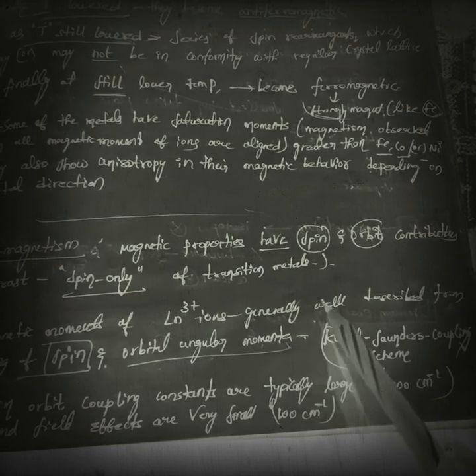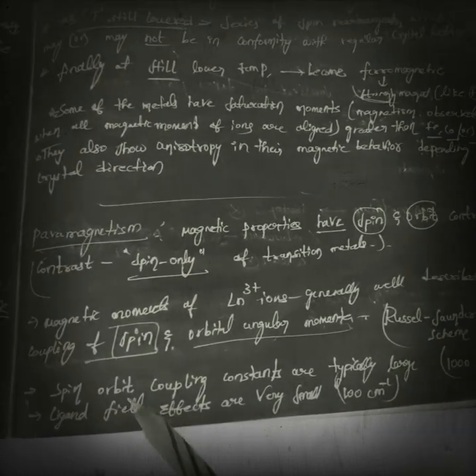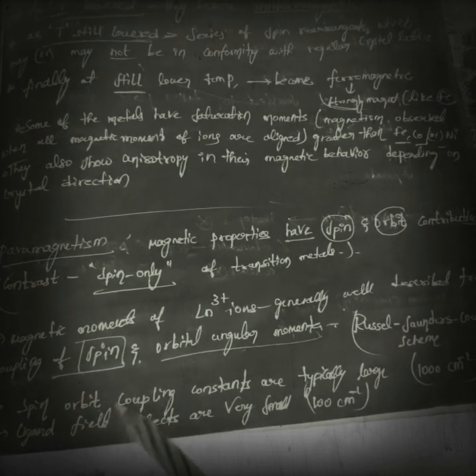It is just like Russell-Saunders coupling.